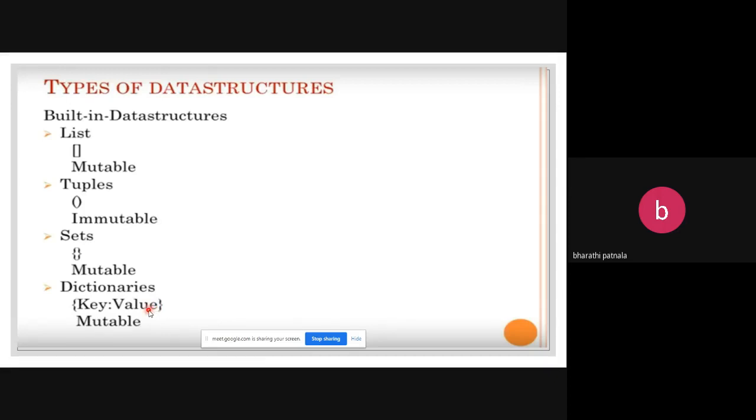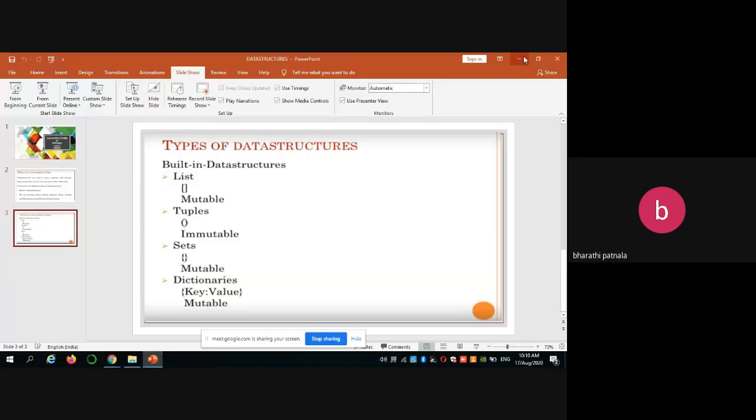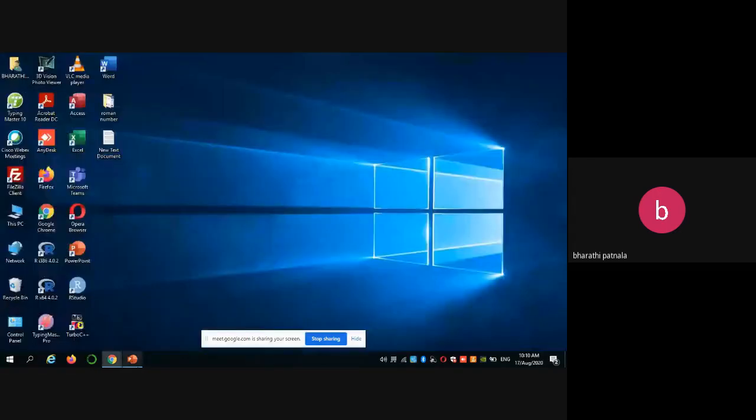Mutable in the sense we can change the modifications. Immutable means we can't do any changes after its creation. So, what are the built-in data structures available in Python? Four: list, tuples, sets, dictionaries. Out of these four, only tuples are immutable. The remaining three are mutable. Next, let us see how to implement the list data structure.